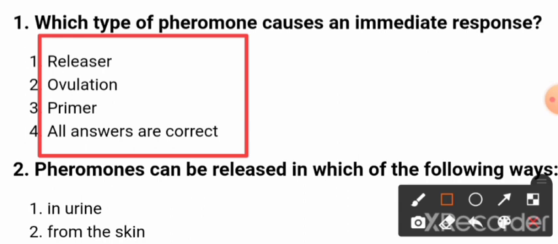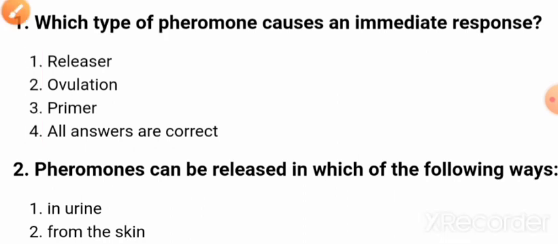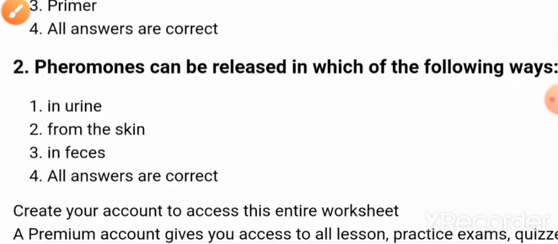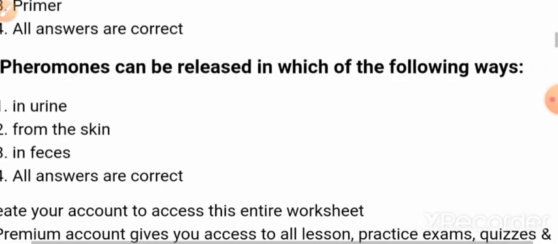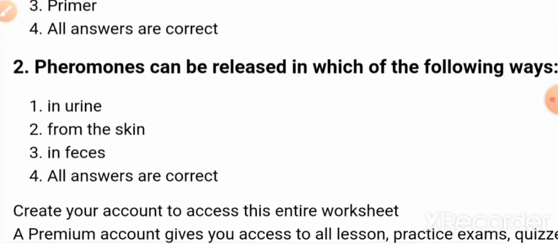Okay. Now next question: pheromones can be released in which of the following ways? So friends, pheromones are released in urine, from the skin, and in feces. So pheromones can be released in urine, from the skin, and from feces, friends. Okay, so all of the above is the correct answer.